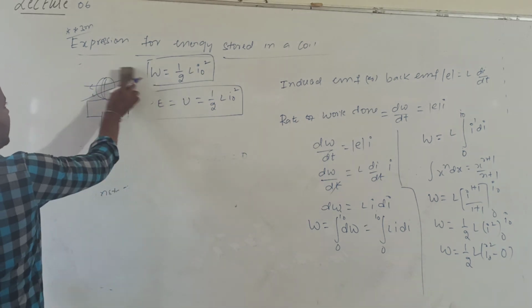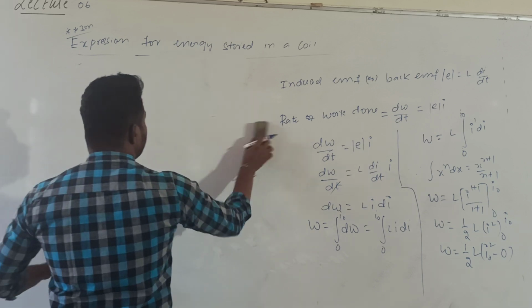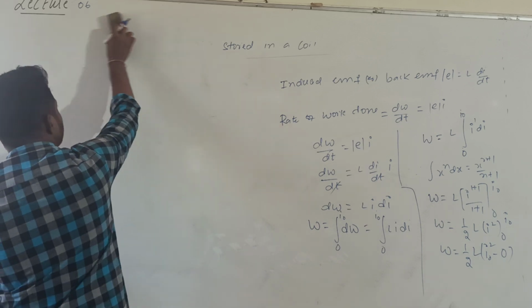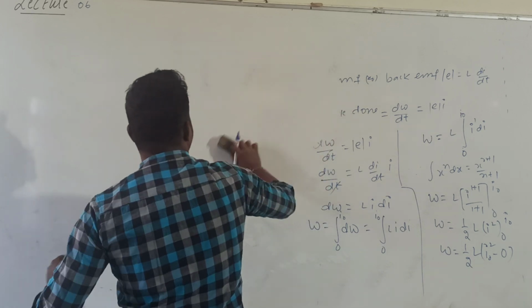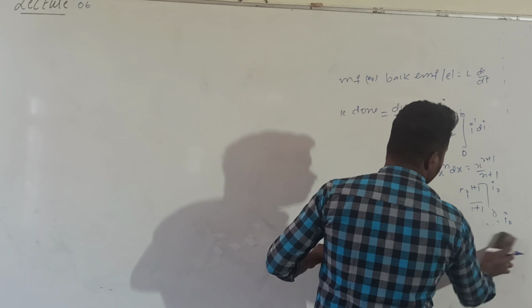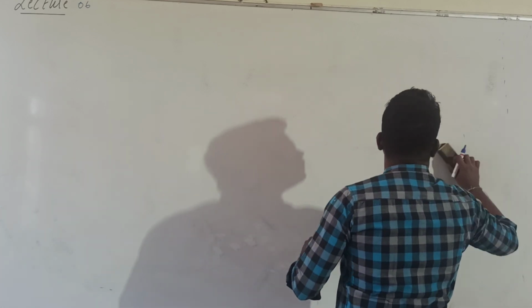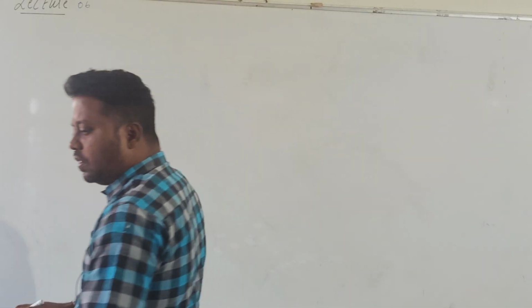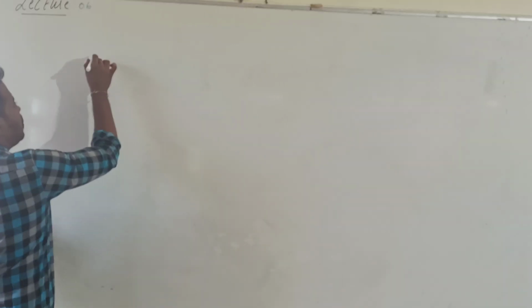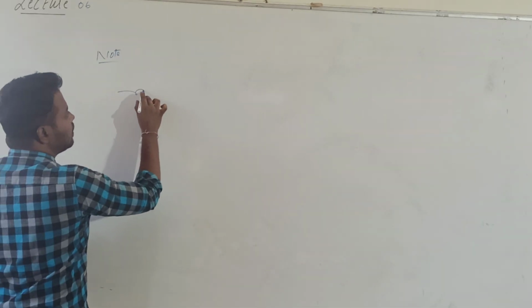After completion of this derivation, we'll discuss one important note. Let me consider 2 coils.